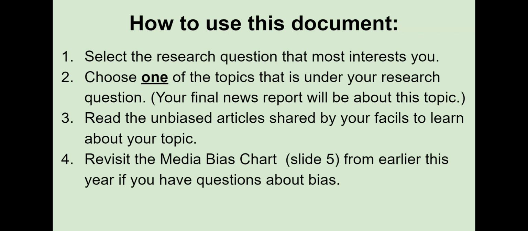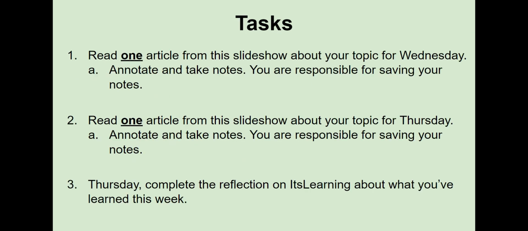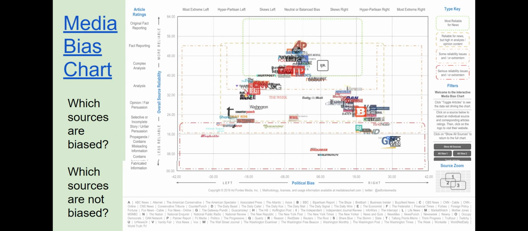So today and tomorrow, you're going to be just reading the unbiased articles that we've shared with you, and we're going to take a second look at the media bias chart from earlier this year so that we remember what bias is all about. In terms of tasks, Wednesday and Thursday, you're choosing one article from your chosen topic, a different article on Wednesday and a different article on Thursday, and you are going to read them, annotate them and save your notes, and then on Thursday, you're going to share what you've learned. So let's jump into it.